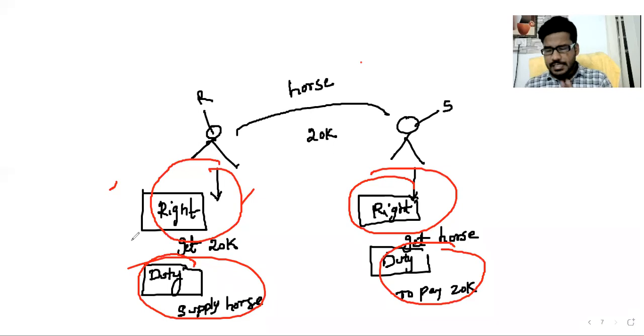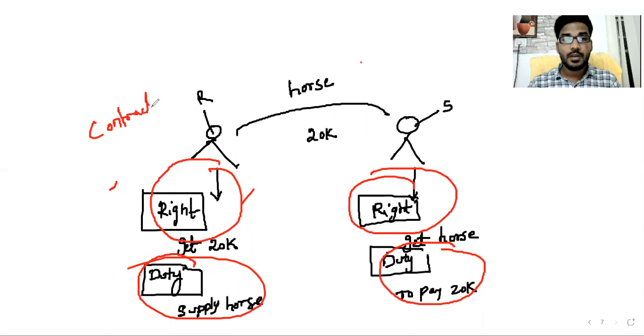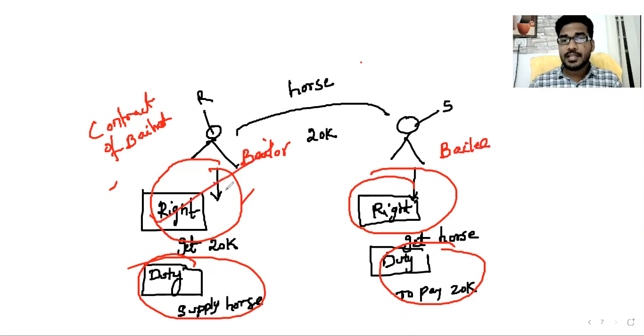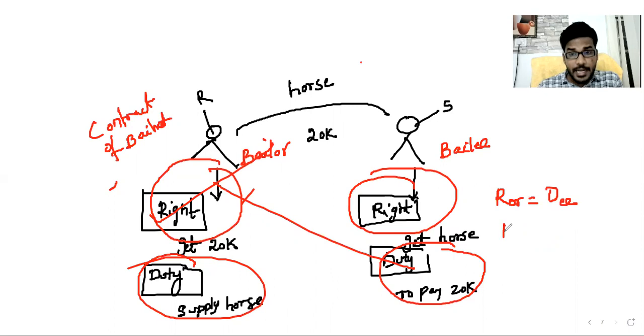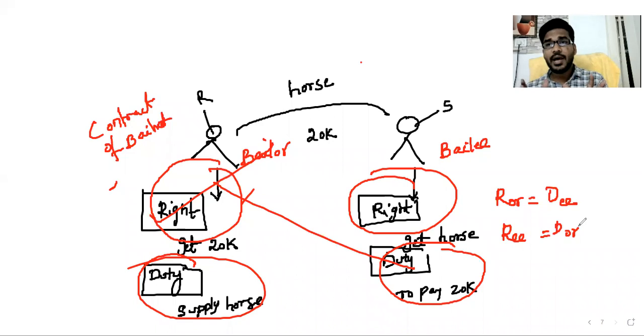Obviously, yes. Same way in the case of a contract of bailment, the bailor is there and the bailee is there. So the rights of the bailor are nothing but the duties of the bailee, and the rights of the bailee are nothing but the duties of the bailor. That is the reason why we are getting so many similarities between rights and duties.